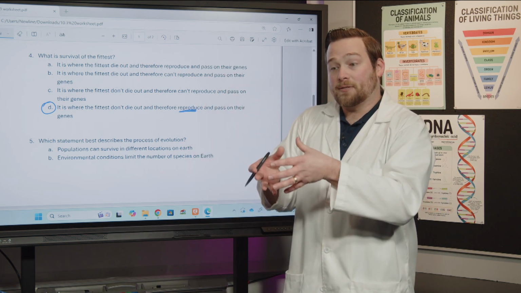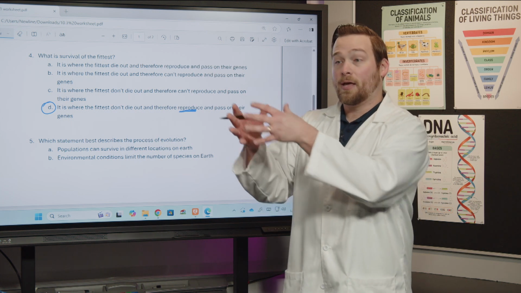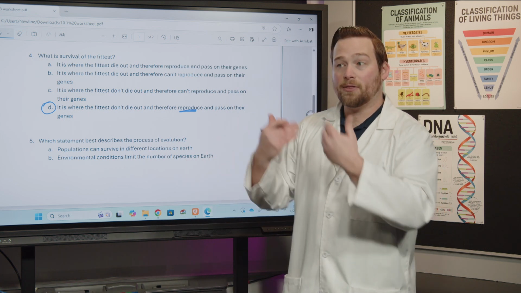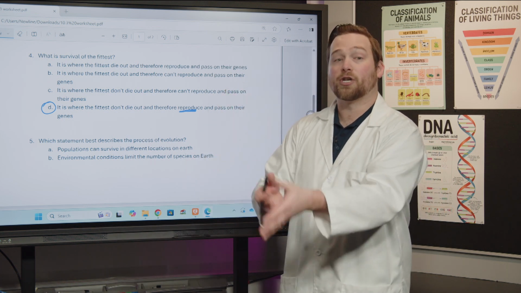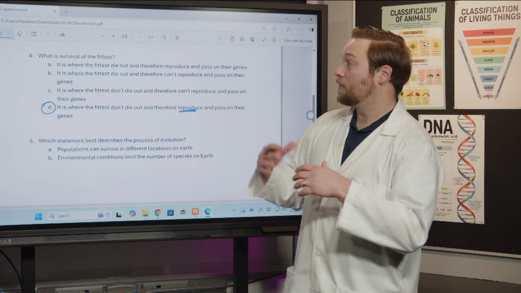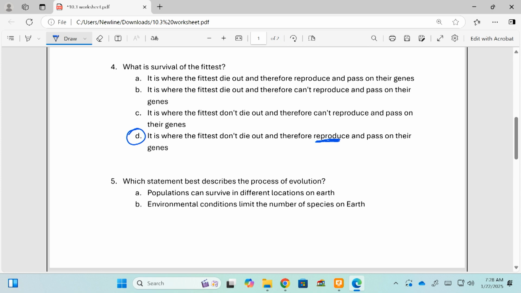If an organism is able to survive long enough to hit the stage of life where they're able to reproduce and then have offspring, they're putting their genes in the gene pool for the next generation and altering what genes we might see in the next generation. So survival of the fittest does not mean how strong you are. It means how capable are you of surviving and then reproducing. If you reproduce a lot and have a lot of offspring, your fitness is very, very high. If you don't make many offspring, your fitness is very low because you're not changing the gene pool in the next generation. Great, let's keep this going.